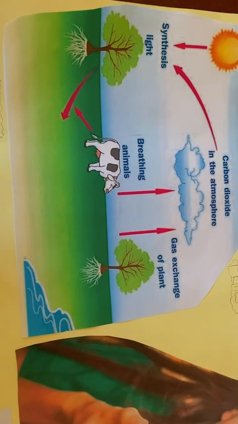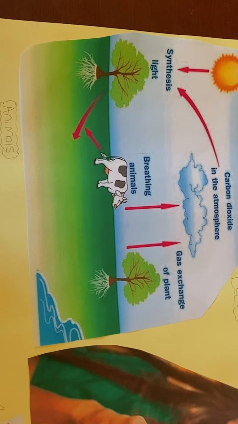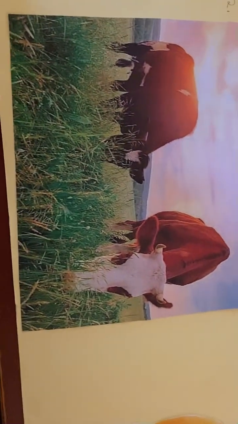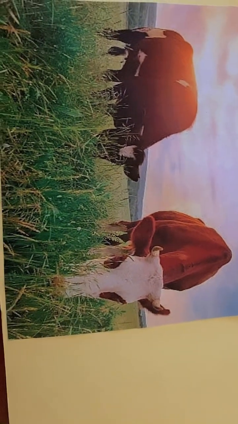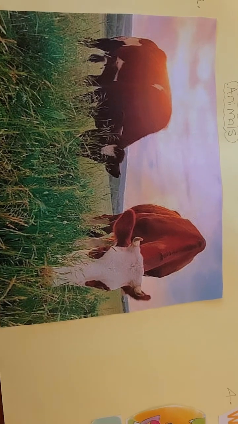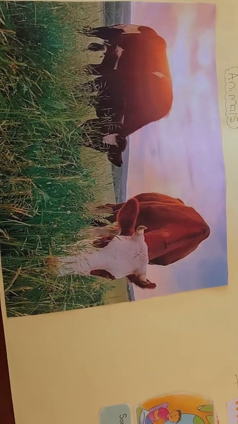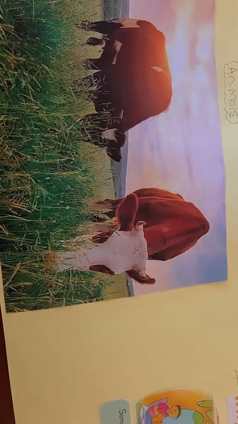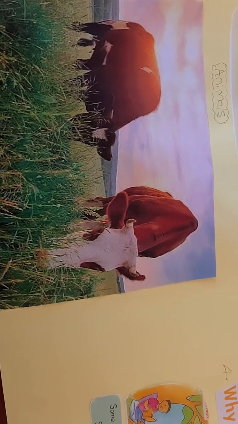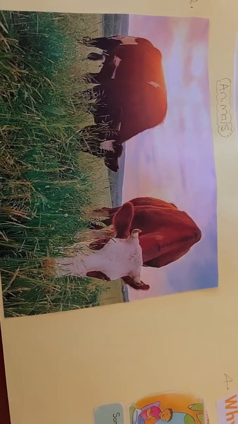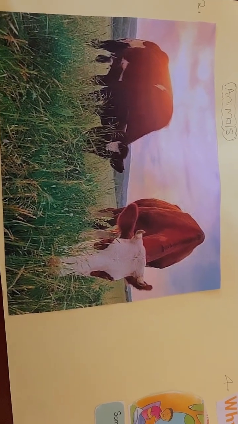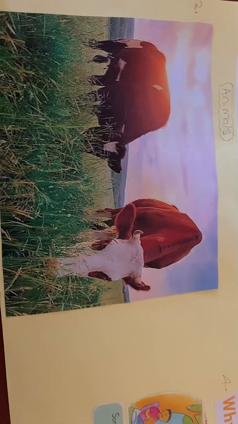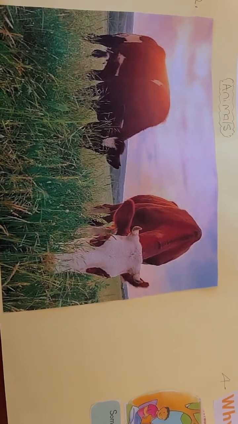Okay, I'll move to my second point, which is animals. I will go down to my second picture. As you can see here, the cows are eating grass, and grass is a plant. So you can see the relationship between plants and animals. Animals get energy by eating plants.